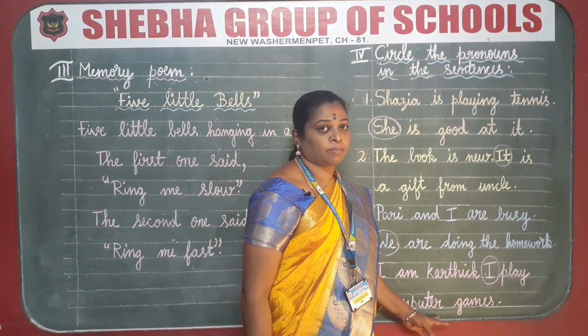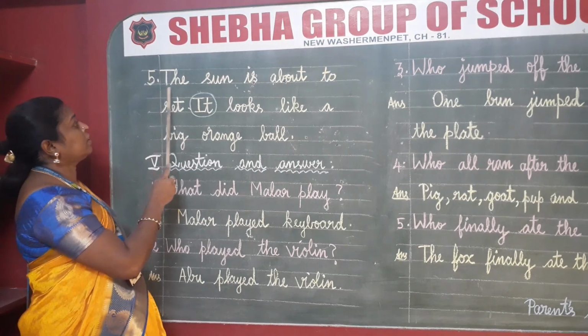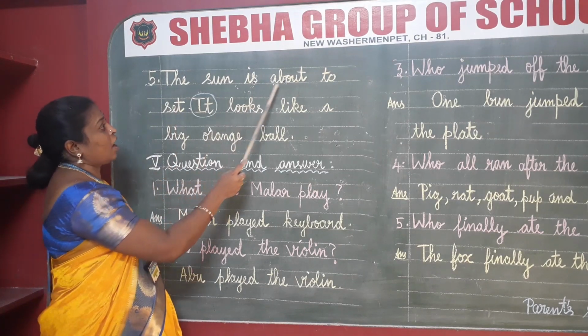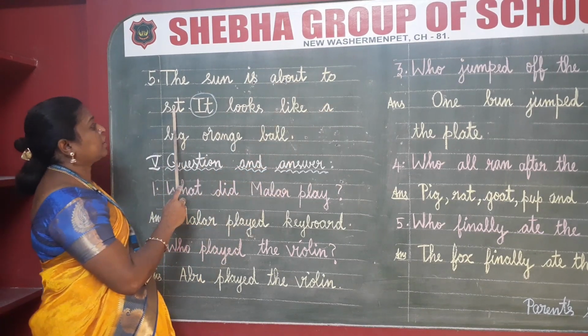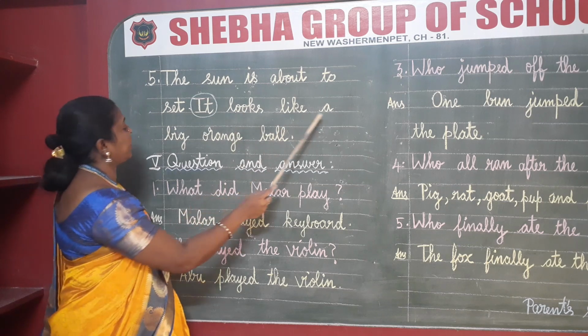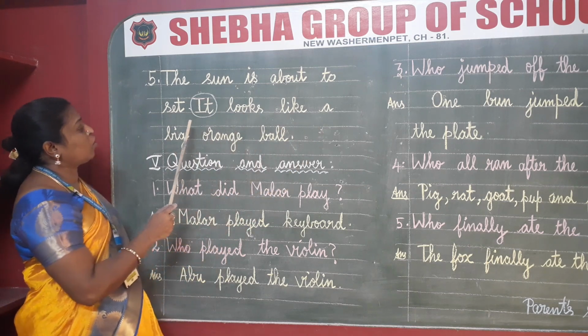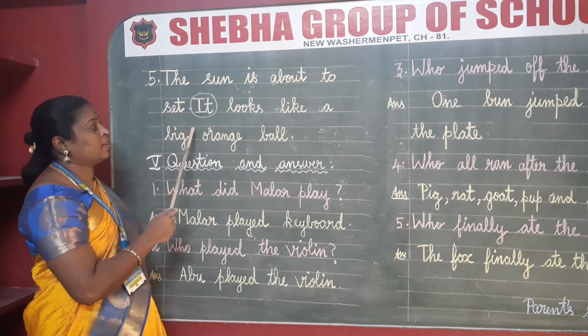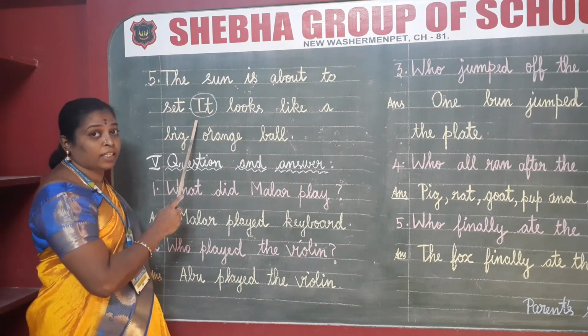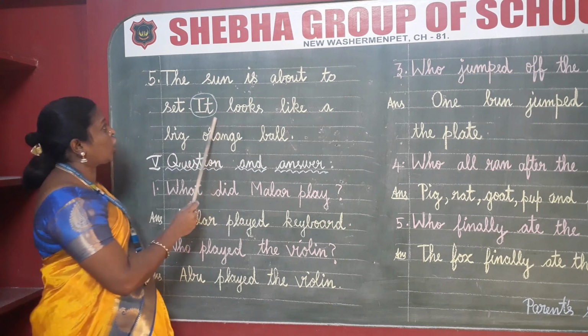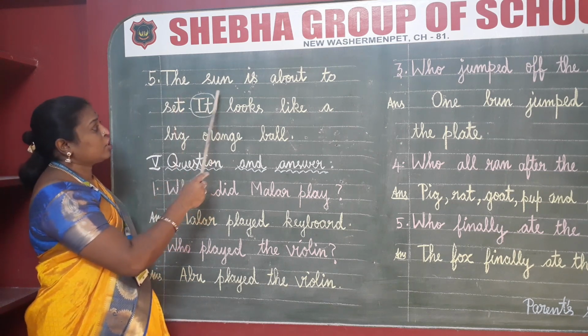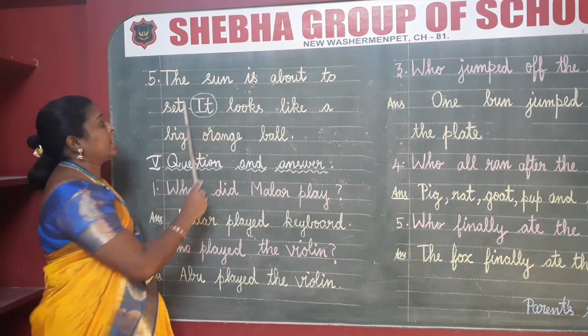Okay, students. Fifth one. The sun is about to set. It looks like a big orange ball. Here, what is the pronoun in the sentence? Yes, it is the pronoun because it refers to the sun. So, you have to circle it.